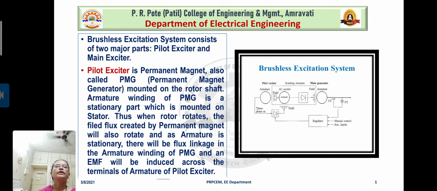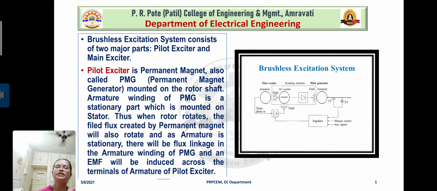Right? So pilot exciter. What is this pilot exciter? It is a permanent magnet, also called PMG, permanent magnet generator. Right? Are you getting now this PMG term? It is what? Permanent magnet generator.